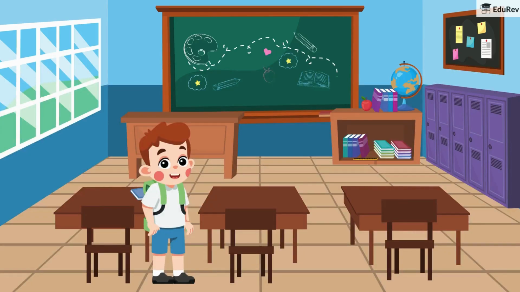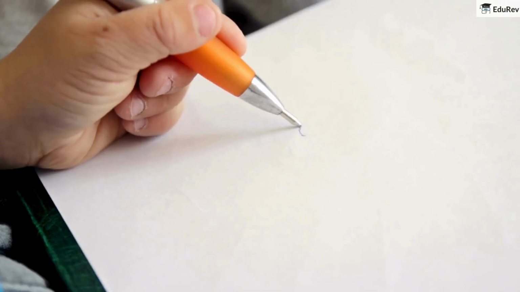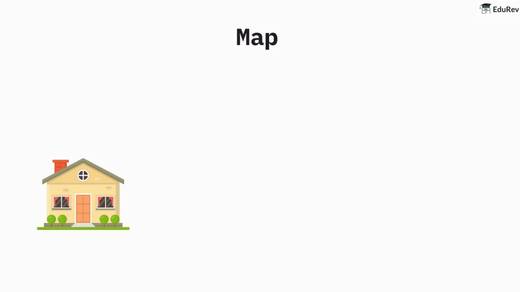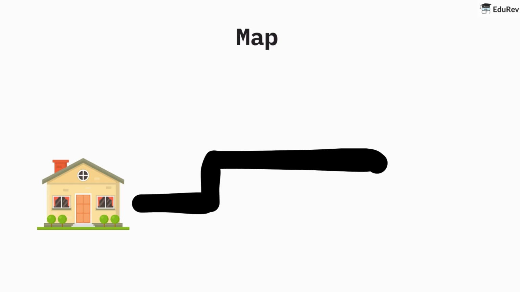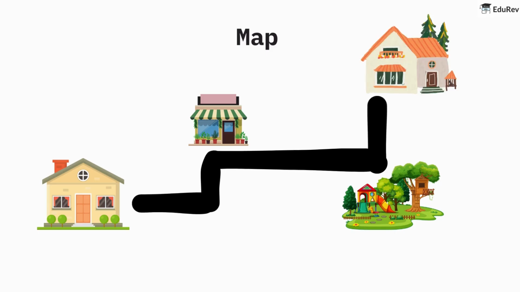Remember when you were small, maybe in class 1 or 2? You and your best friend wanted to visit each other's homes. To help your friend find your house, you'd draw a simple map. You'd start with his house, then draw the road and some places you both knew, like a shop or park. At the end, you'd draw your house. That little drawing was actually your first map.